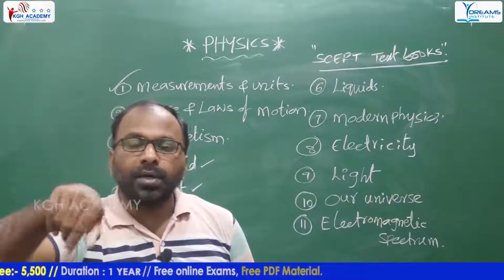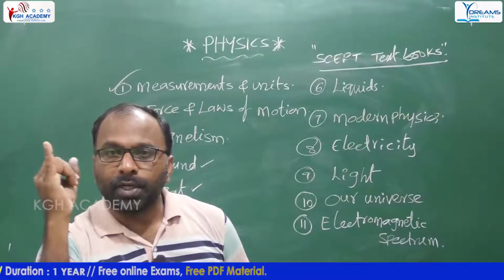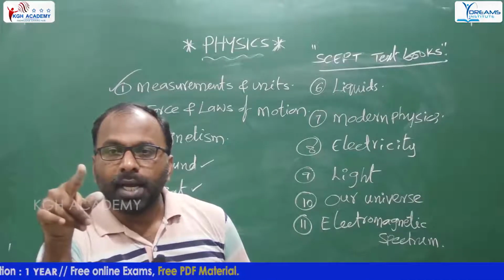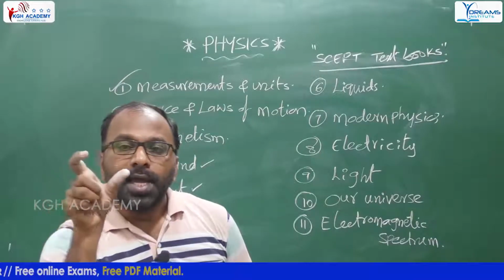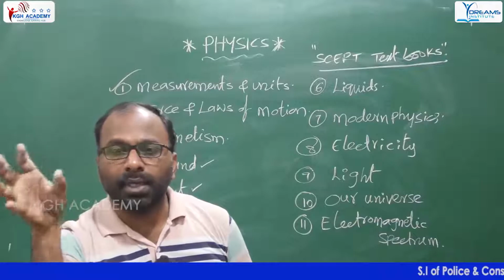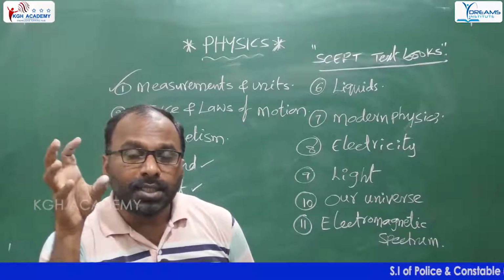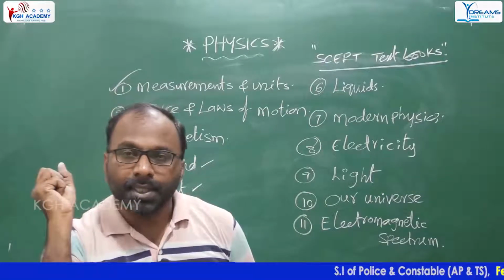It revolves around a fixed point. That is the periodic motion. One is rotatory motion, another one is periodic motion. It completes one revolution in a fixed time period, so that is why the period is the same. That kind of motion is called periodic motion of the object. So these types of questions are asked from this area, isn't it?